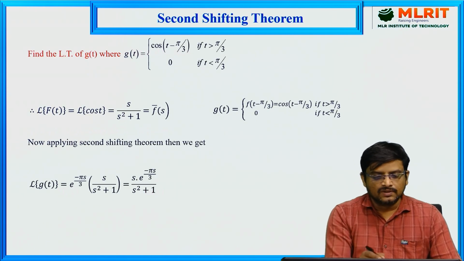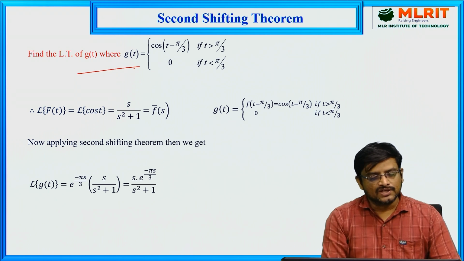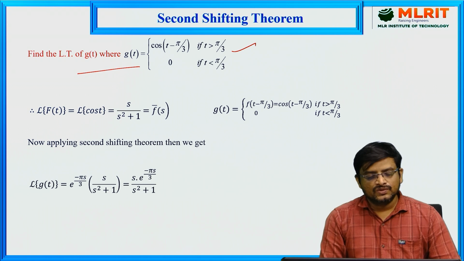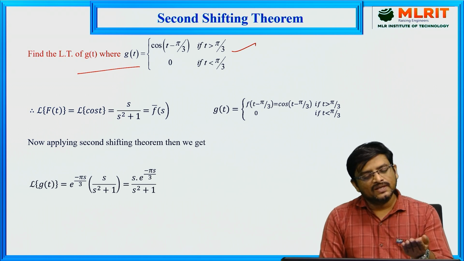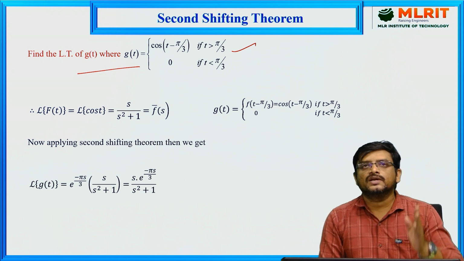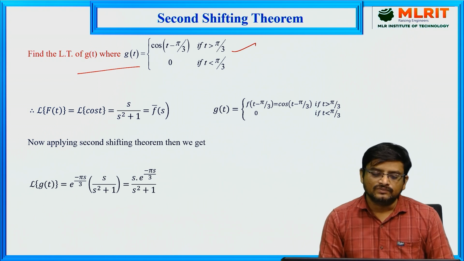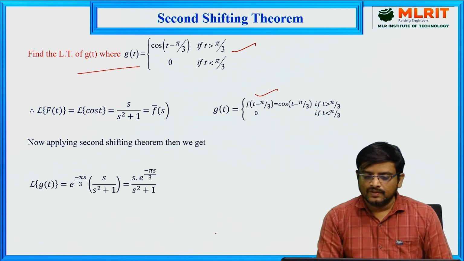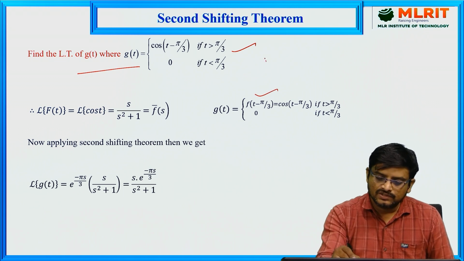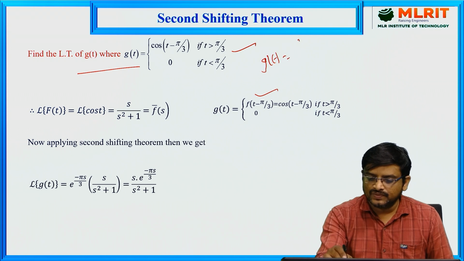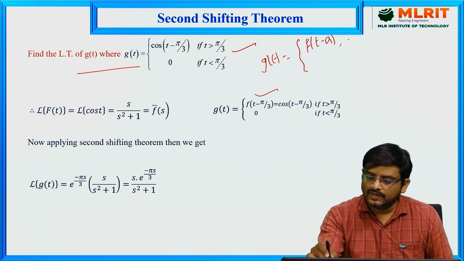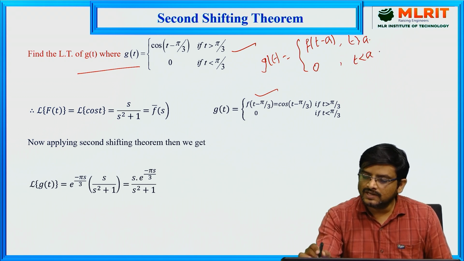Now take this problem: find the Laplace transform of g of t, where g of t is defined like this. Whenever we get this type of function, we have to immediately remember the second shifting theorem, because our g of t is in the standard form. G of t is equal to f of t minus a when t is greater than a, and equal to 0 when t is less than a.